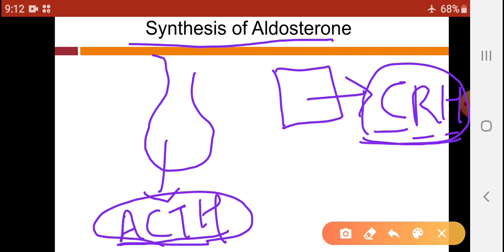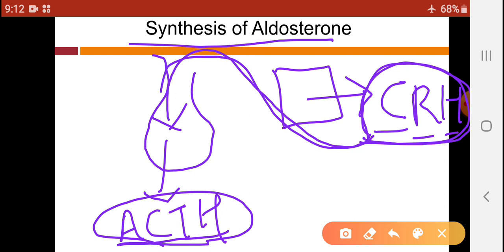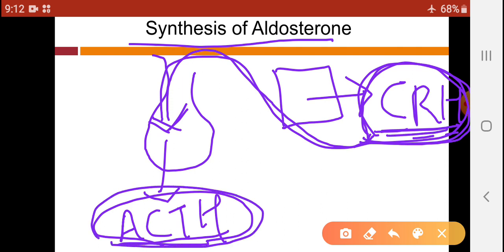As CRH is secreted from the hypothalamus, it is transported towards the anterior pituitary with the help of hypothalamo-hypophyseal portal blood vessels. After reaching the anterior pituitary, this CRH hormone acts on corticotroph cells, and these corticotroph cells get stimulated by CRH and secrete the hormone ACTH.